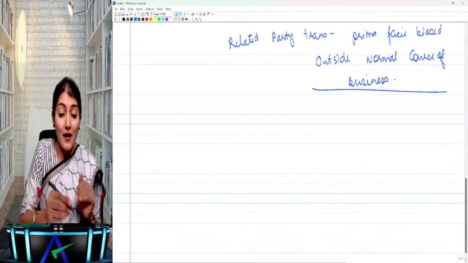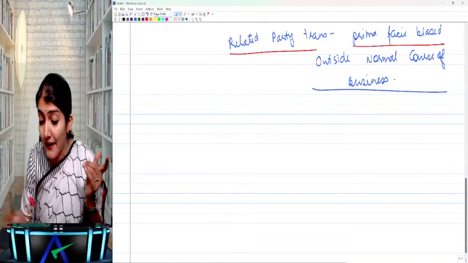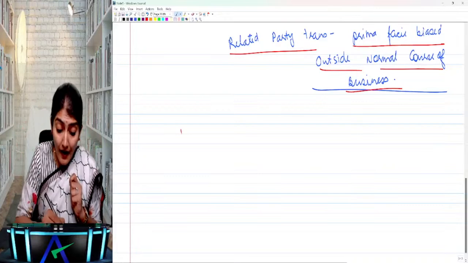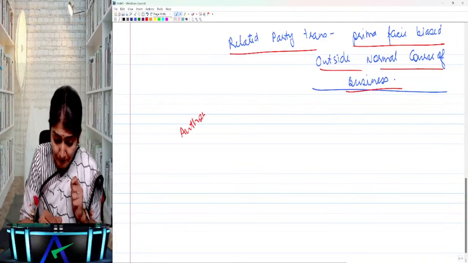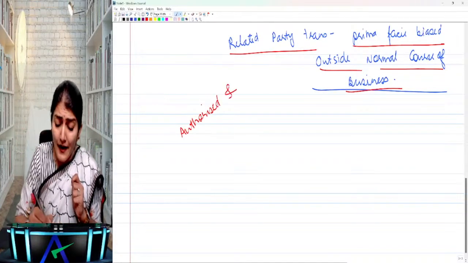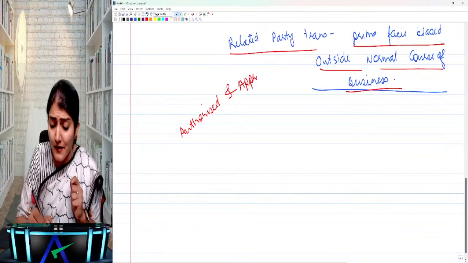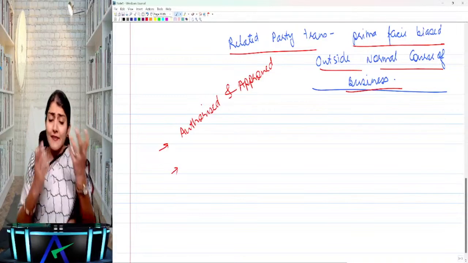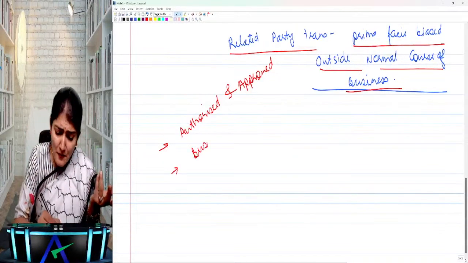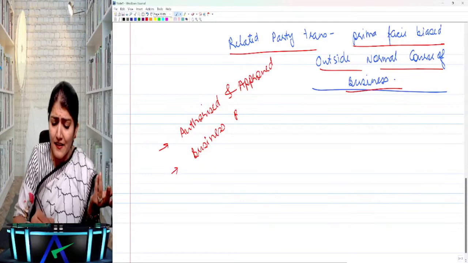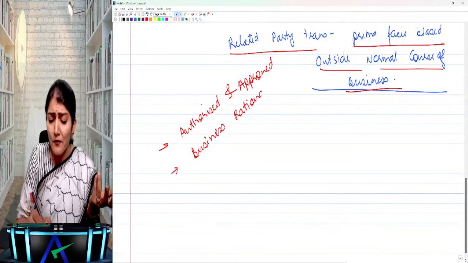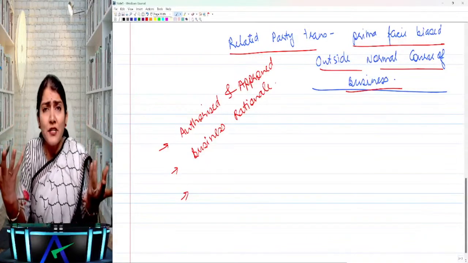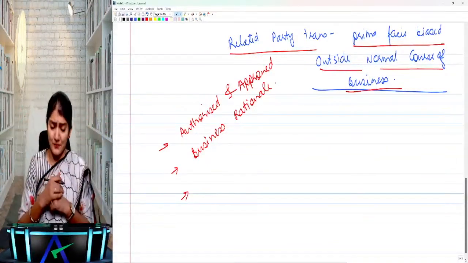So as an auditor, when you come to know about these related party transactions which are prima facie biased, what will you do? You will ask management, who authorized? Who approved you to enter into this transaction with the related party, that too outside the normal course of business? Second, what is the business rationale? What business sense does it make for you to start selling talcum powder? Who gave you this wonderful idea? What is the business rationale behind entering into such a transaction?